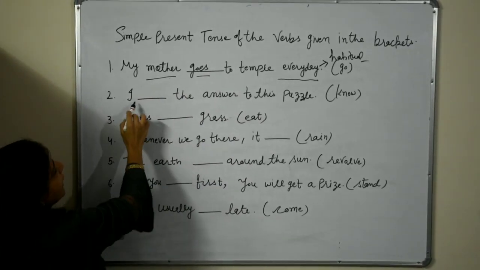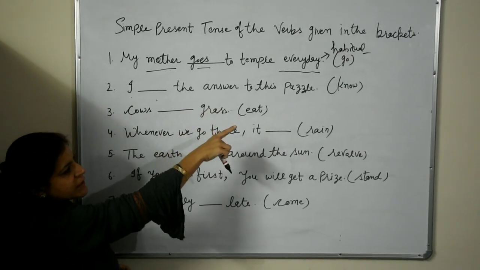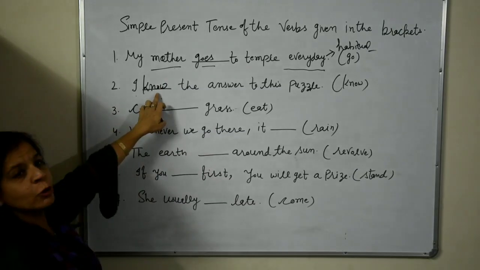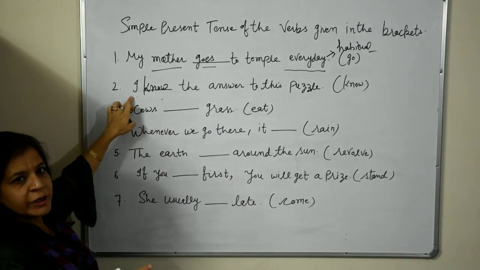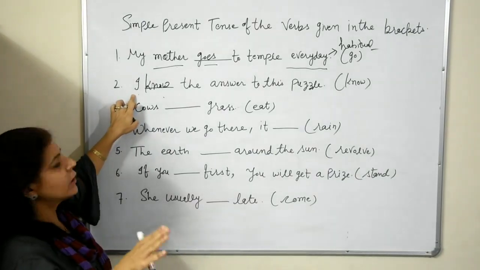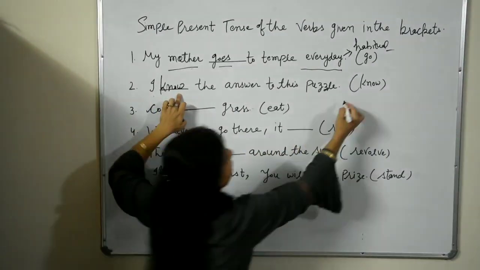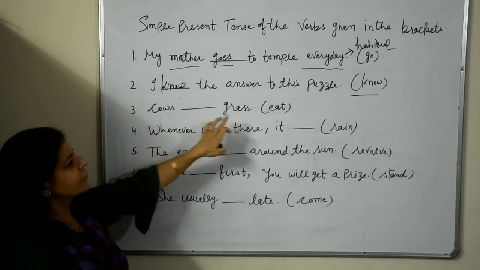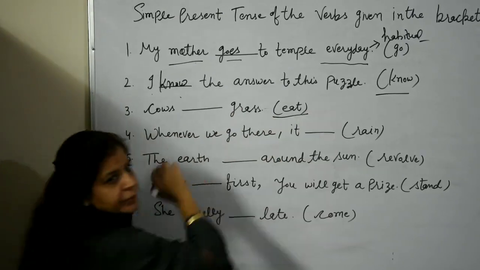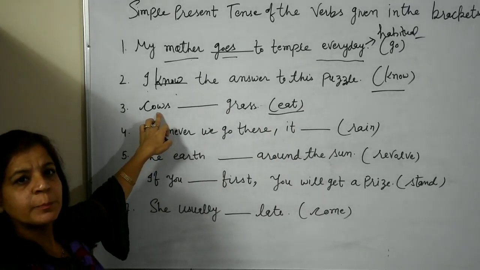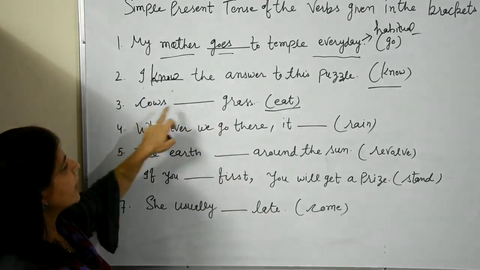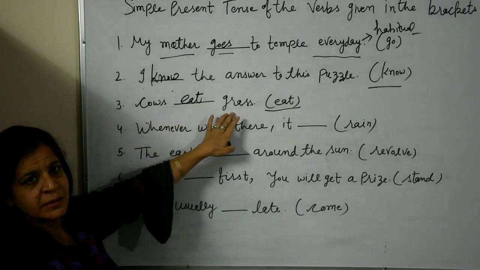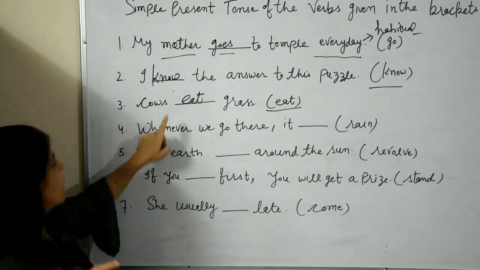Second, I dash the answer to this puzzle. And we'll use here know because with I, we, you, they and any plural noun we use only V1. So we have used here know. Third, cows dash grass. The verb is eat. Cows is a plural noun. So we have used here eat. Cows eat grass.